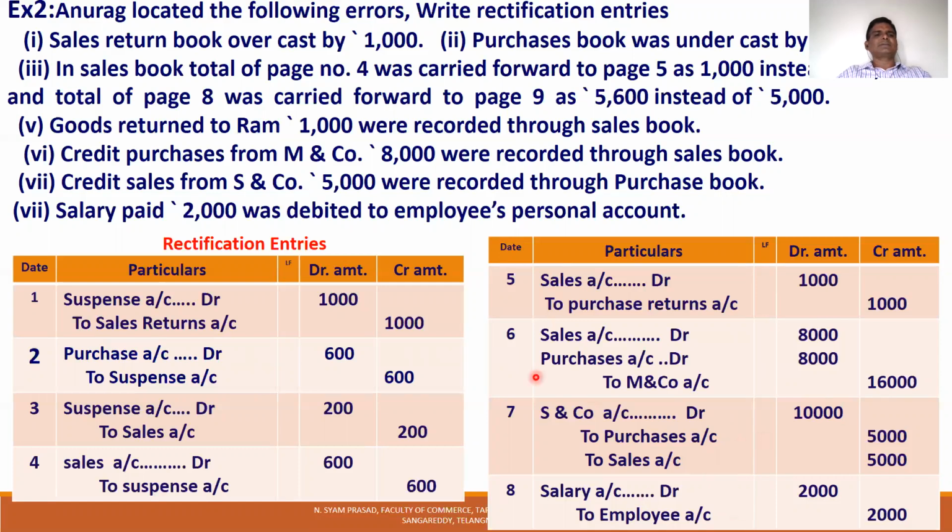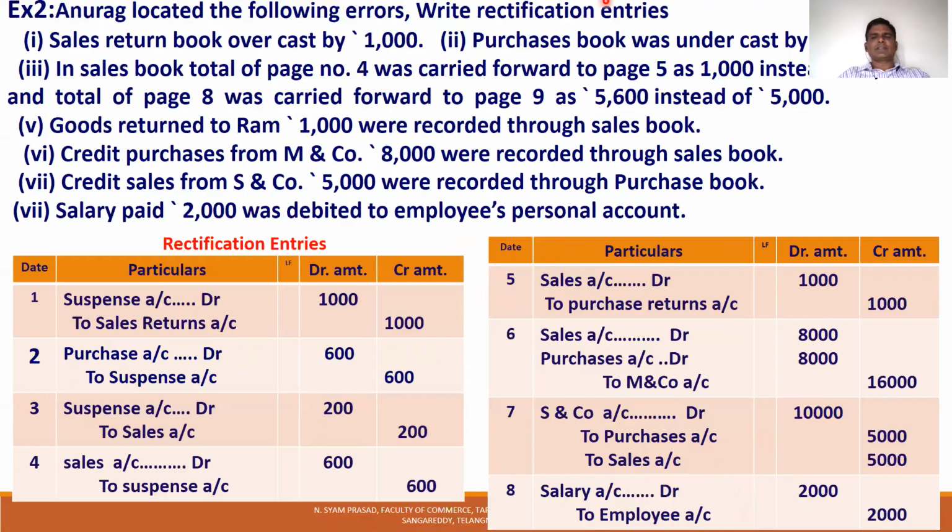Actual sales is credited. Salary paid 2,000 was debited to the employee personal account. When salary is paid, the salary account is debited. So we debit salary. The unnecessary debit in the employee personal account is rectified by crediting the employee personal account. Salary account debit to employee account.